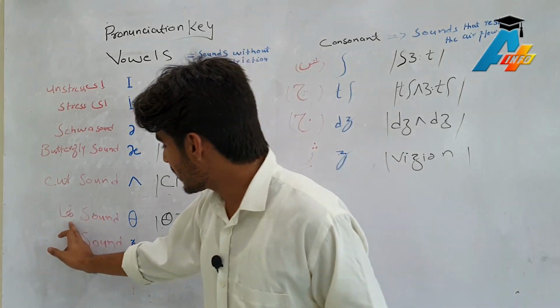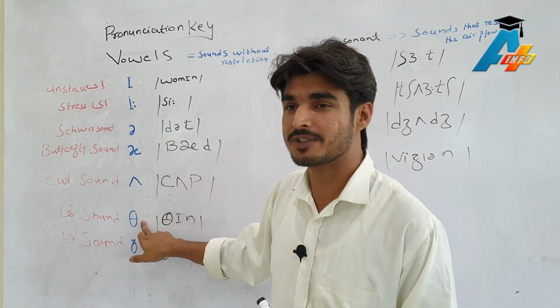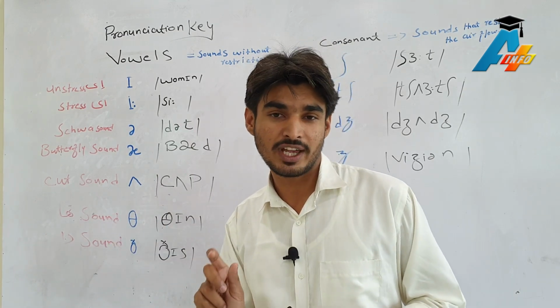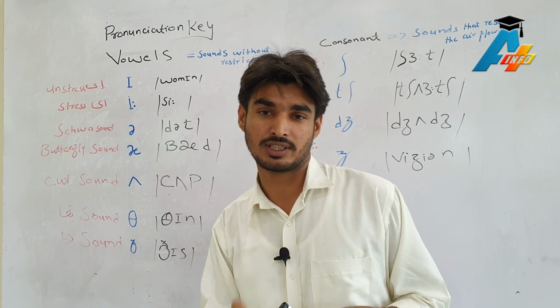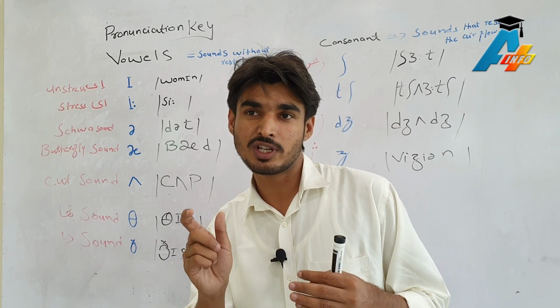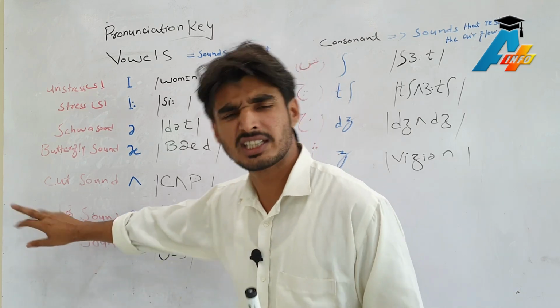The next one is the theta sound. The very symbol here we have studied in our mathematics, the symbol of theta. So the very sound in the beginning is the theta sound. The utterance that I am trying to say, the sound is mixing with theta.